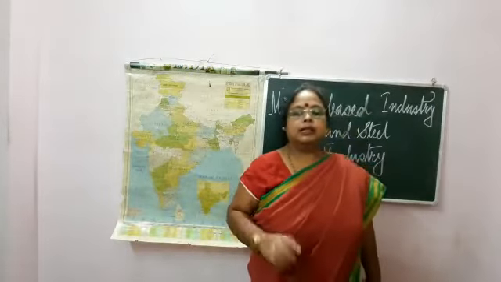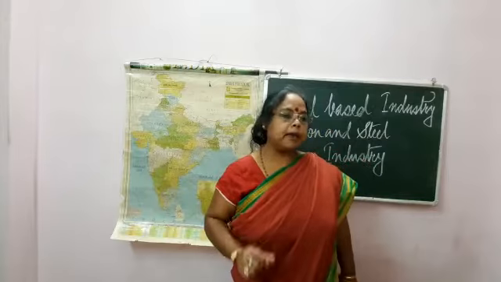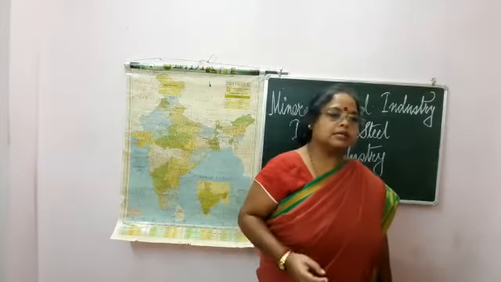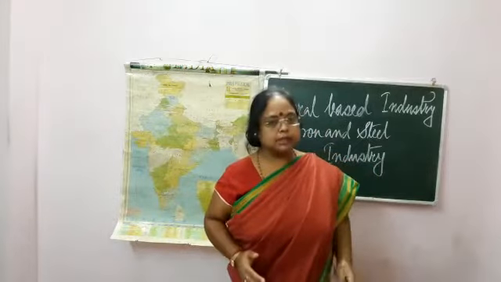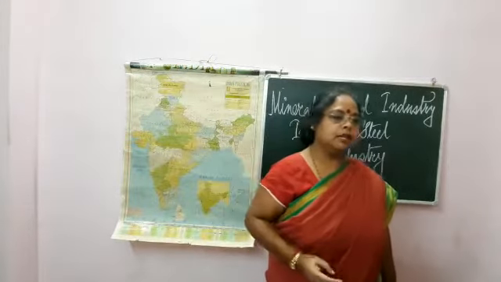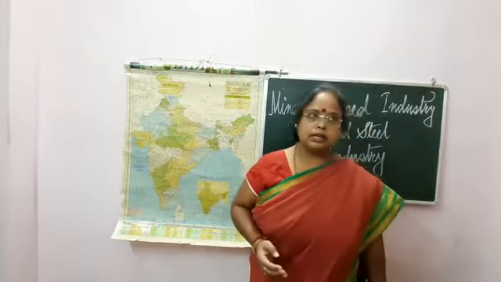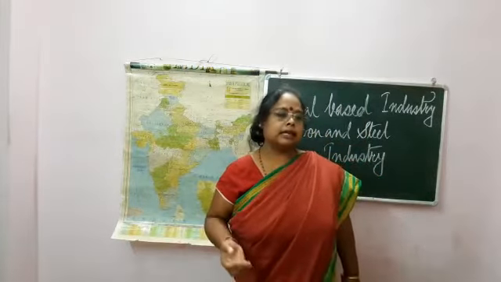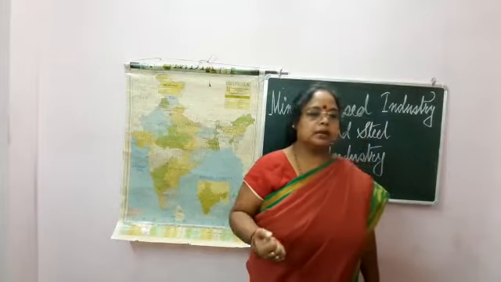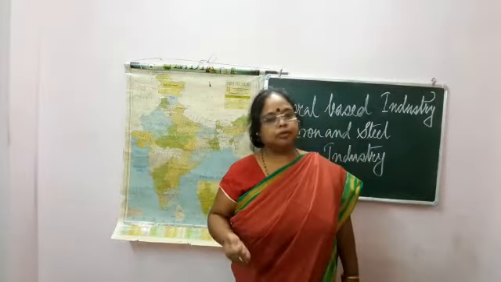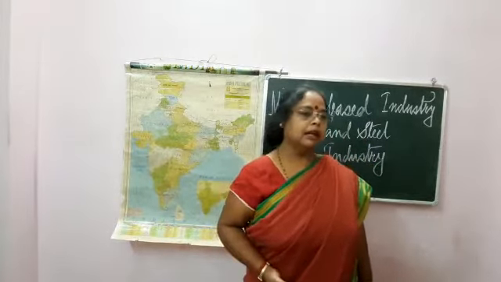Now let's see where the iron and steel plants are found, the location and the states of these steel plants. First, Bhilai steel plant, located in Bhilai in the state of Chhattisgarh. Then Bokaro steel plant in Bokaro, Jharkhand, which everybody knows because we are in Jharkhand.